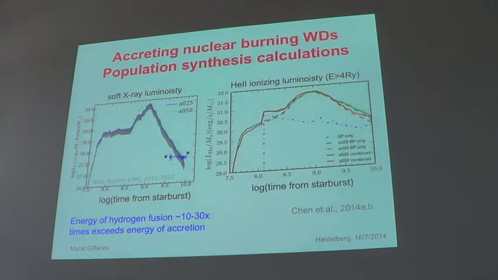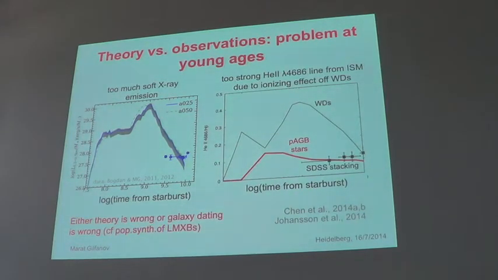Also, knowing the spectrum, one can compute the hydrogen and helium ionizing luminosity, which is shown here. Interesting to compare it with the stellar population. It's about 1.5 orders of magnitude at the peak, exceeding the contribution of the stellar population, including the post-AGB stars. So this may be interesting, but there is a problem. Because if we compare the prediction of the theory of this calculation with X-ray observations by Akash Bogdan of these galaxies, or the helium-2 line, I'm not going into the details, it's coming from the ISM, which was discussed at one of the previous talks, due to ionization of this ISM by hot sources.